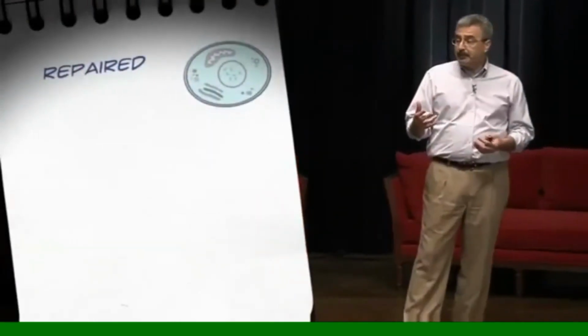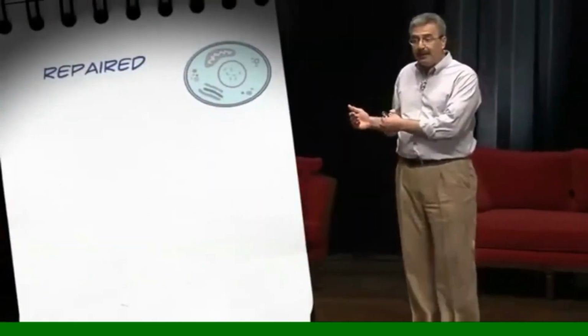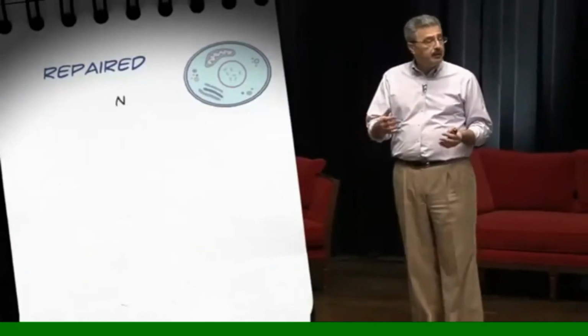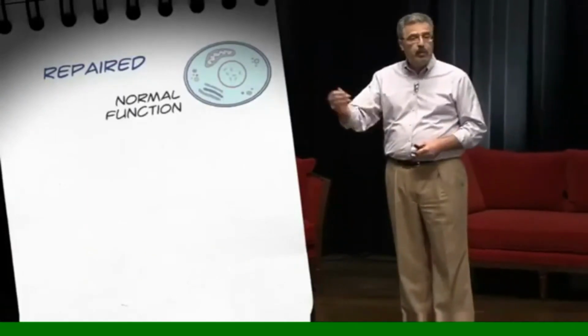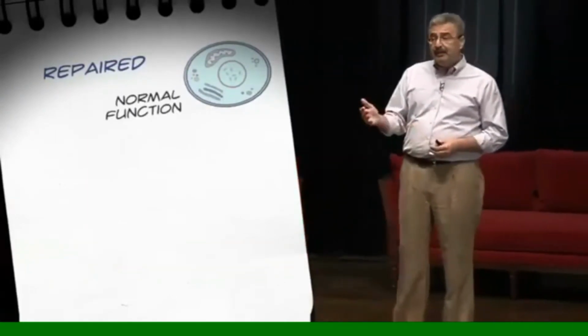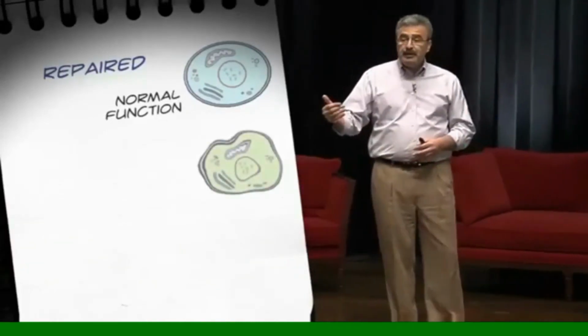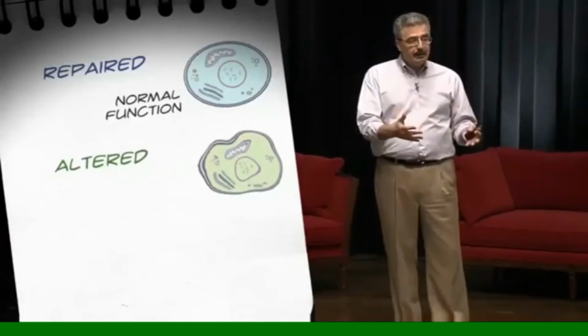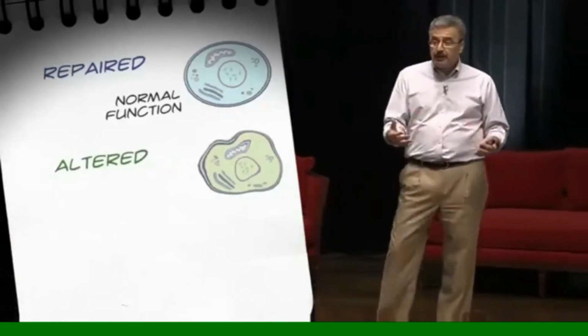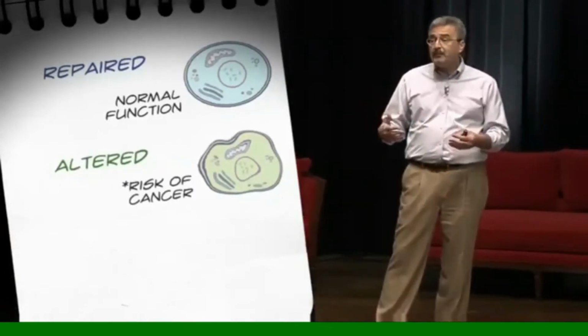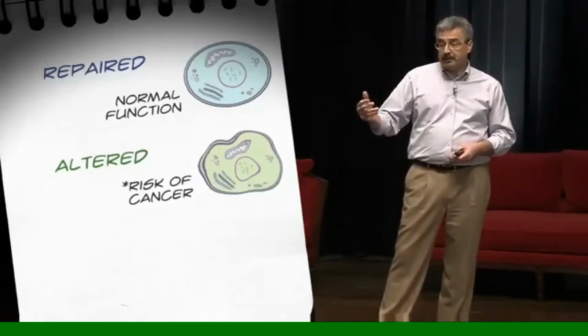So what happens once a cell is irradiated and the DNA is damaged? Well, it can repair itself faithfully to how it was before the damage, so the cell is repaired and has normal function, and the cell goes on. Another thing that can happen is that it could misrepair, repair it incorrectly, so the cell becomes an altered cell, and then that cell has the potential eventually to turn into a cancerous cell.